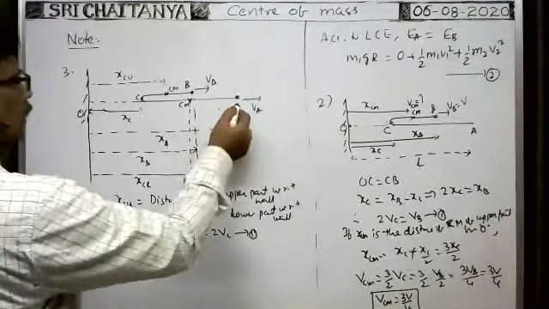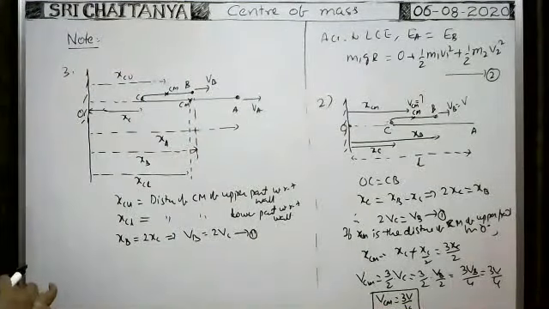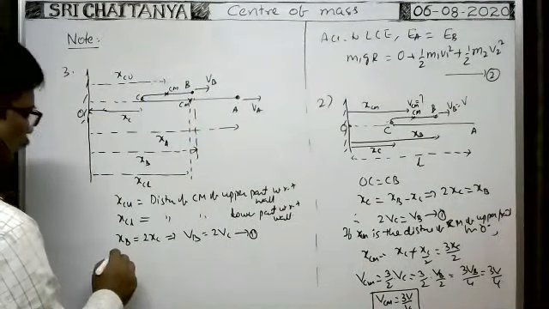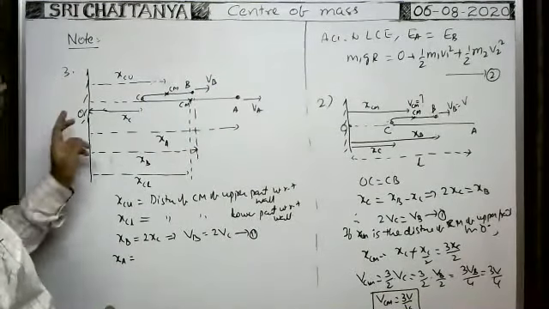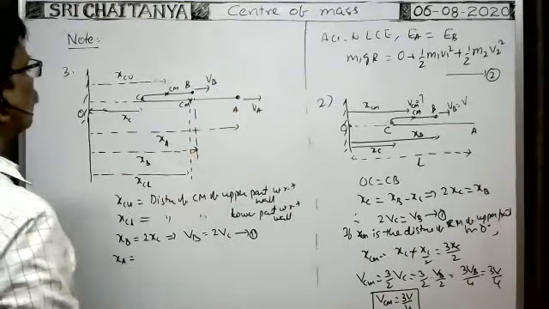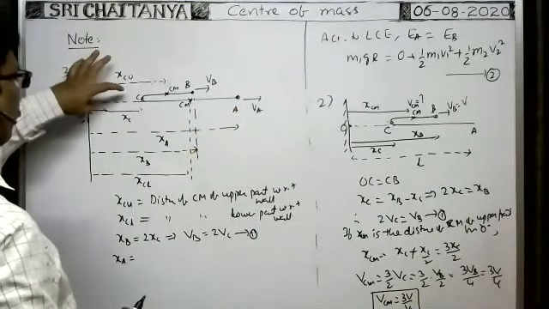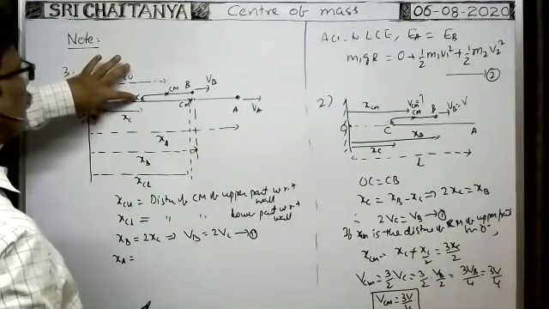Next, how can we write XA? XA is equal to, you see, from this diagram, XA is equal to this length.